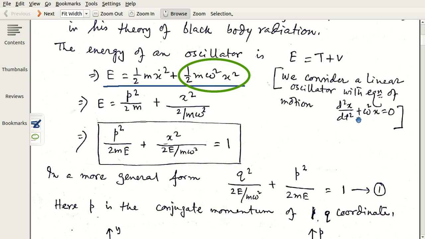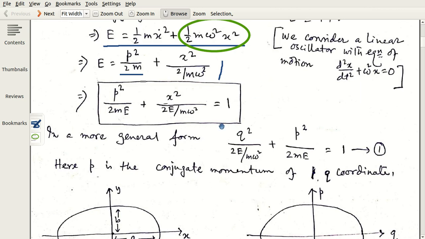Whatever way you solve it, you can write the energy in terms of p and x, momentum and position. P square by 2m is the kinetic energy part, and this is the potential energy part. So you just reorient the equation to write it in this form.